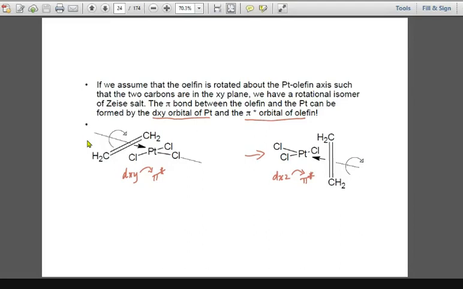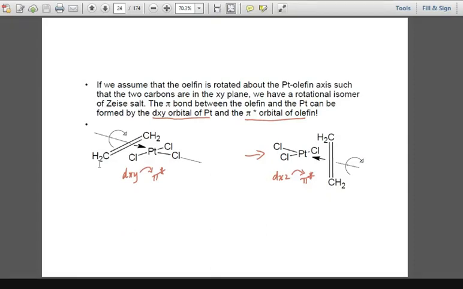Now first there will be a transfer of electron density from alkene to metal to form the sigma bond, and in this bond formation there will be a transfer of electron density from ligand to metal. The orbitals involved in this bond formation will be the pi bonding orbital of alkene to dx² y². Okay, मैं लेफ्ट हैंड साइड वाले को सोच के चल रहा हूँ, right?